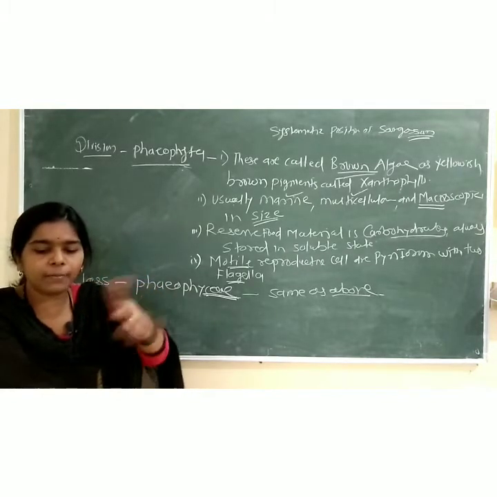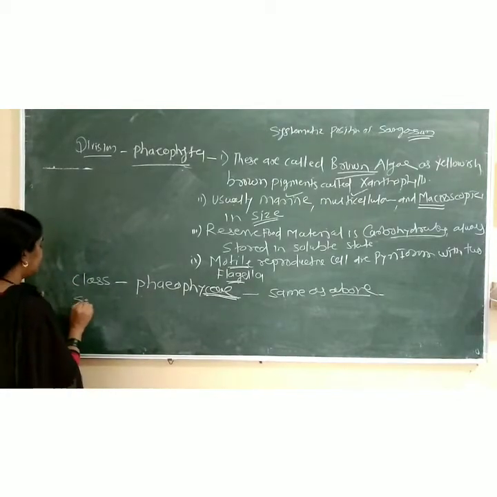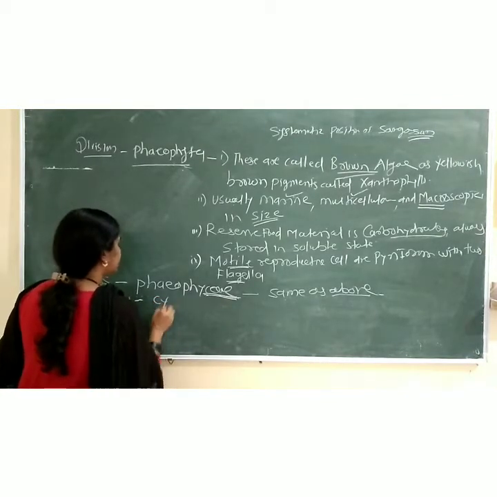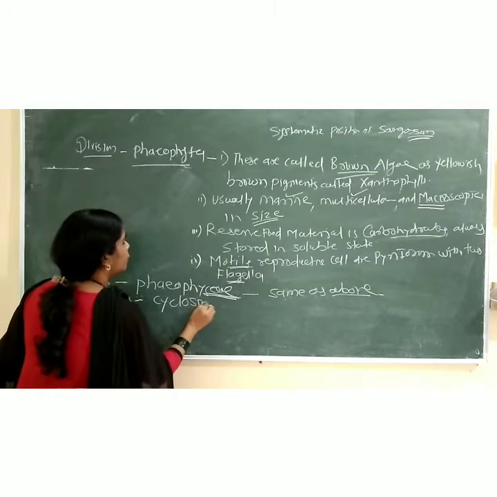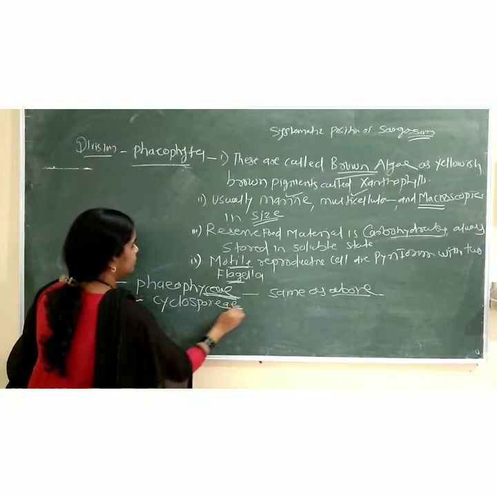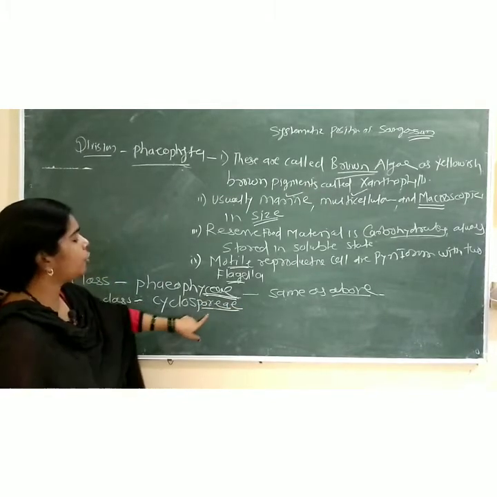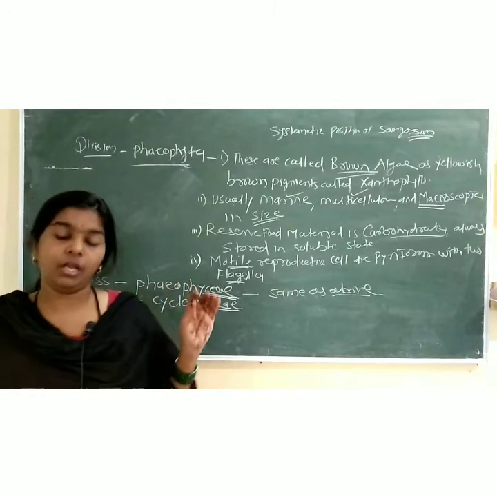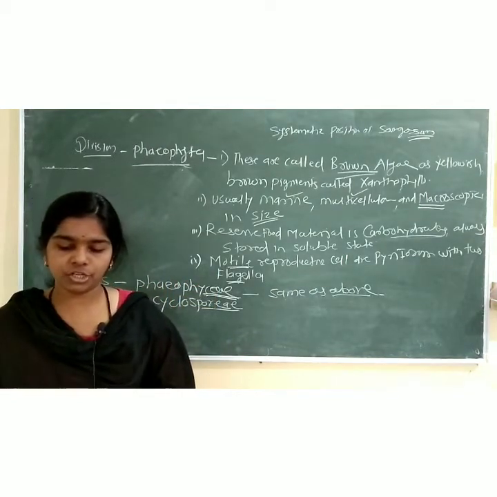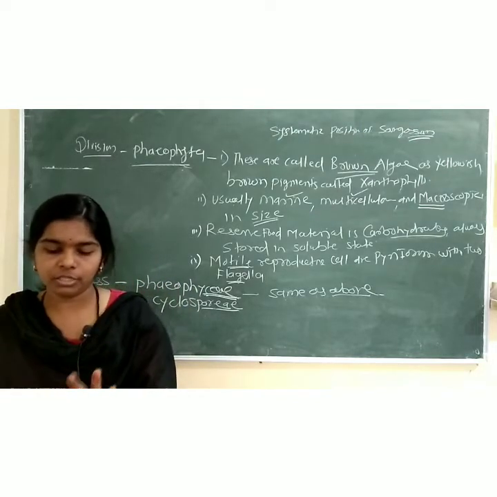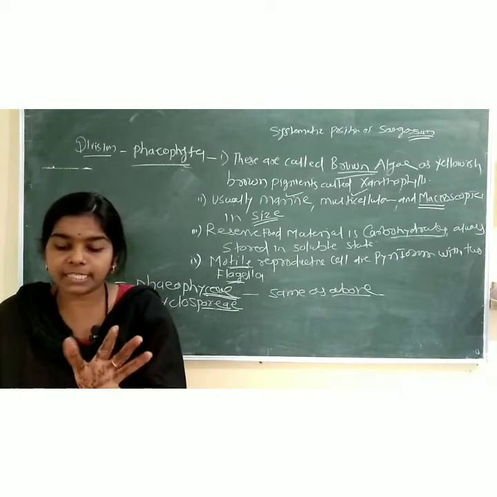Okay, next write down the subclass Cyclosporeae. Look here, the thallus is a diploid sporophytic generation. The haploid stage is represented by gametes.